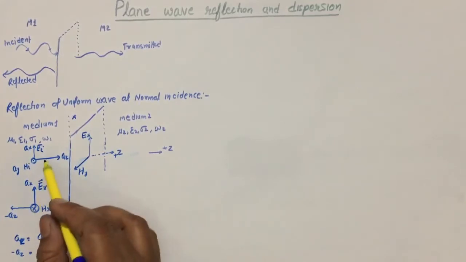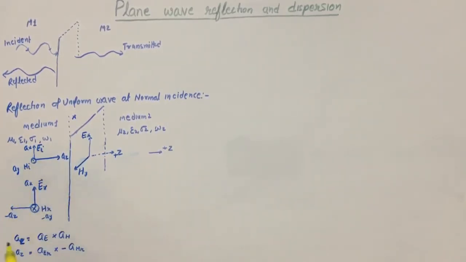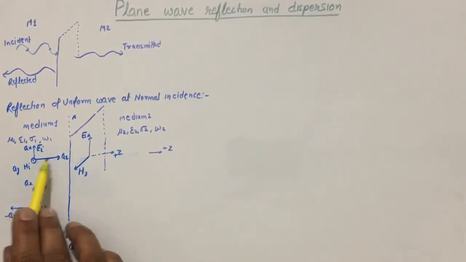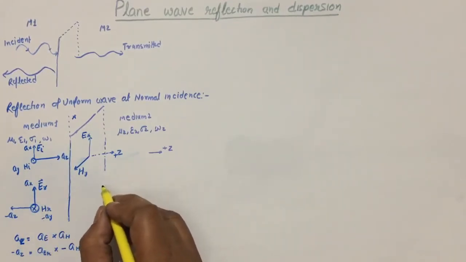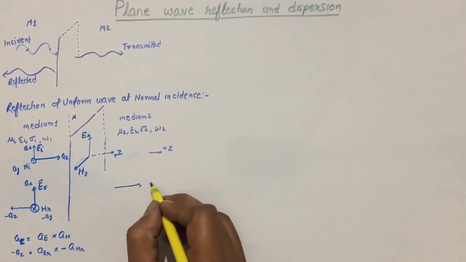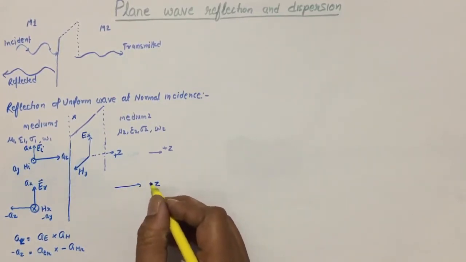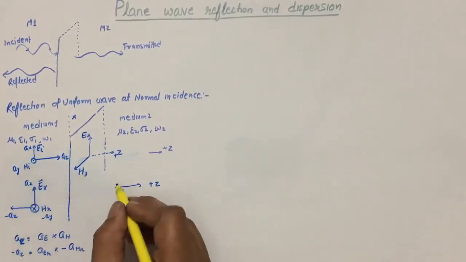So this is the incident wave. The electric and magnetic field components are here. This is the reflected wave. Part of it has reflected, and the electric and magnetic field components are in these directions, and the transmitted part will be in the direction of plus Z. Okay, and it will follow the same as it is here.